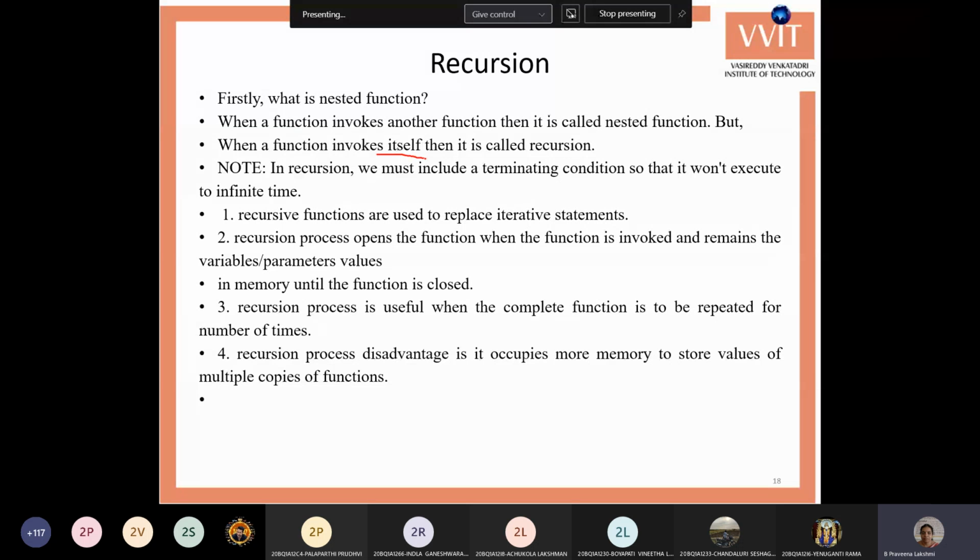Generally one function will call another function, but here one function calls itself. If it is a sum function and it calls itself, then that is called recursion. Say I have a sum function and within the code of the sum function I am calling the same function again, then that becomes a recursion. This calls itself, but it is an infinite recursion.